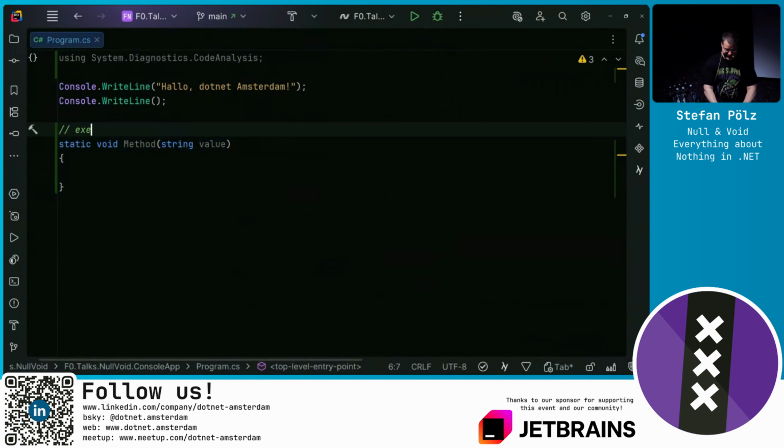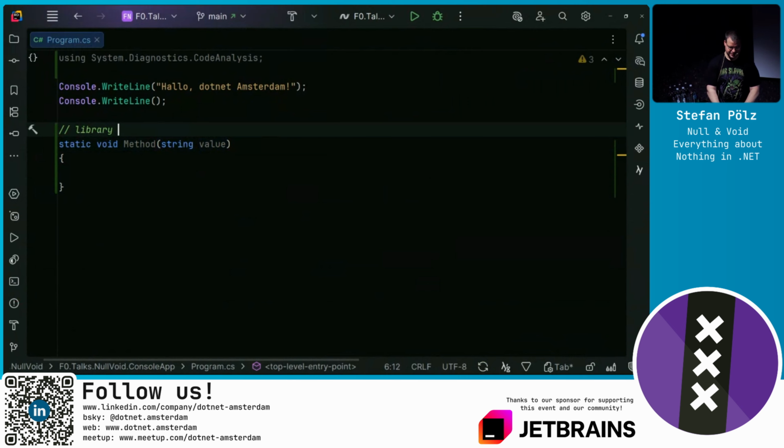When it comes to a library that is only consumed in your executable, like some local library that is only used for this project because you wanted to have some separation and make more use of incremental compilation, you know the consumer, and you know the consumer has nullable reference types enabled. You still don't necessarily need to do null checks because you can rely on the compiler. What if this library is public?